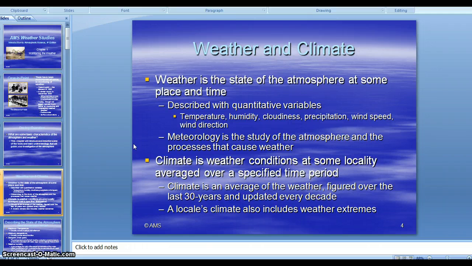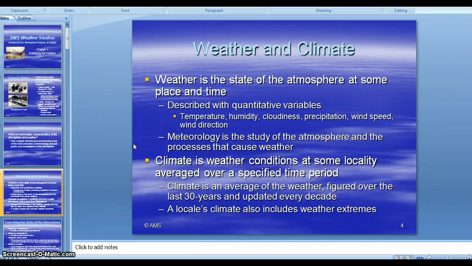So you can think of it like, climate might dictate where you're going to live, if you have that opportunity at least, or maybe where you vacation. Whereas weather is just going to be what's happening then and there, and you just take what you get. So make sure you know the difference between the two of those.